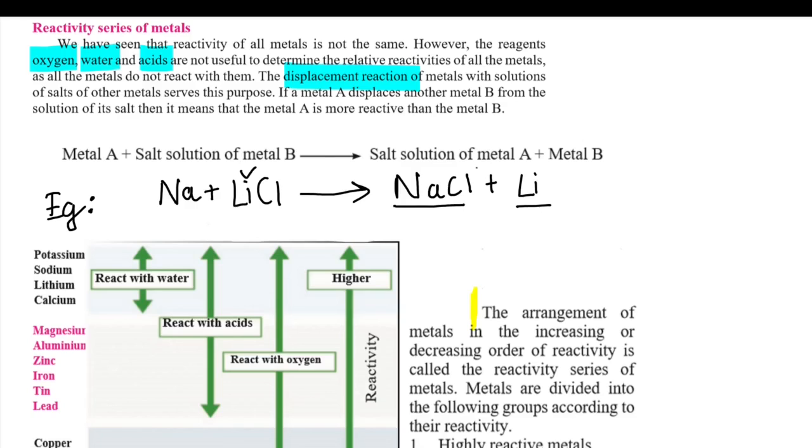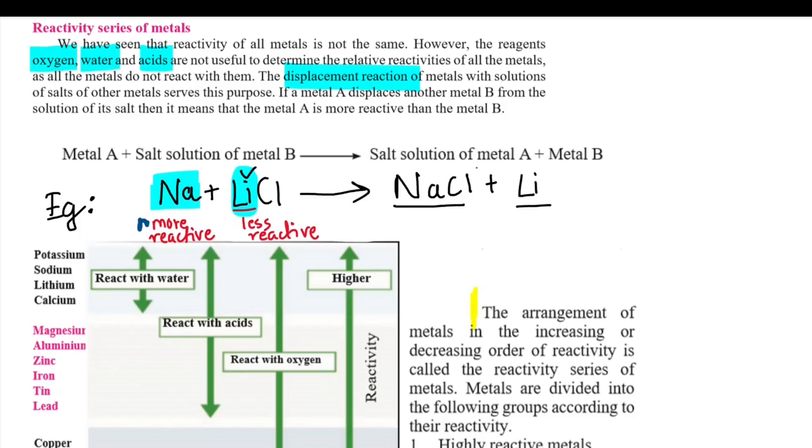You already studied that a metal which has got more reactivity displaces a metal with less reactivity in a displacement reaction. You can see over here that sodium, which is more reactive, displaces lithium, which is less reactive, to form sodium chloride.